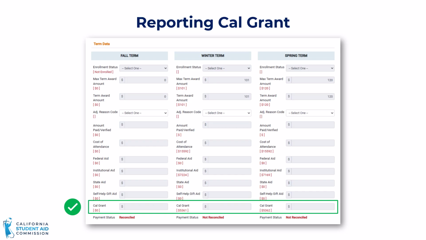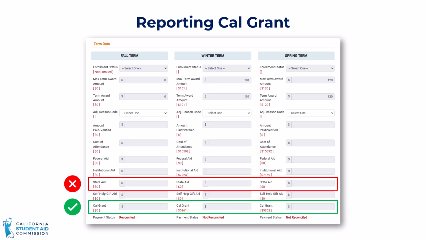Cal Grant should no longer be reported in the state aid field. Instead, you should use only the Cal Grant specific field to report your students' actual Cal Grant award amounts. Corrections to the Cal Grant field can be made here in the MCS display roster in Web Grants or via the payment roster file in fields 66 through 69.